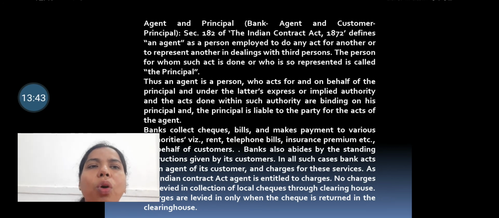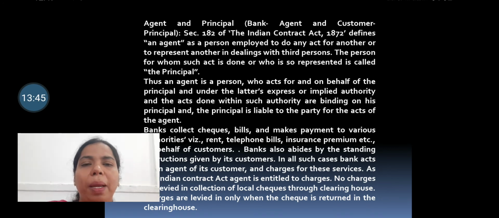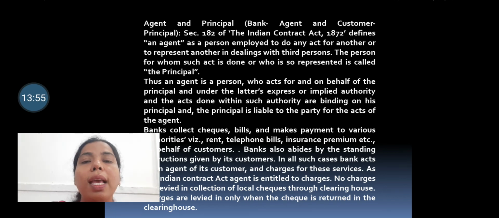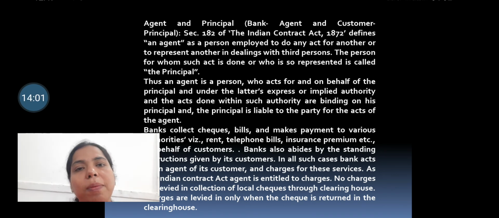So various types of payments are made by the banks on behalf of their customers. So the bank is working as what? The bank is working as an agent. So the relationship that is developed is of the agent and principal.